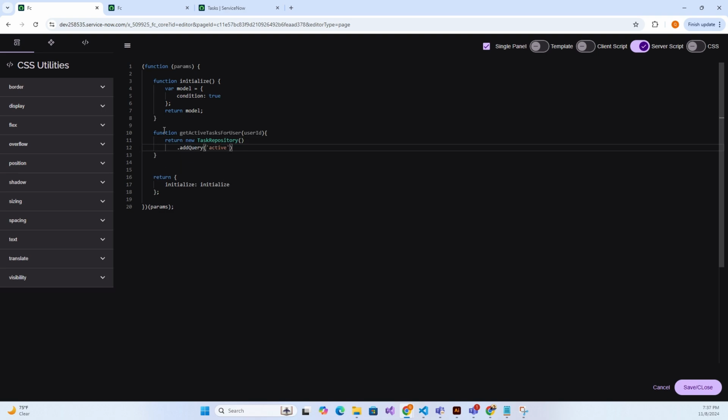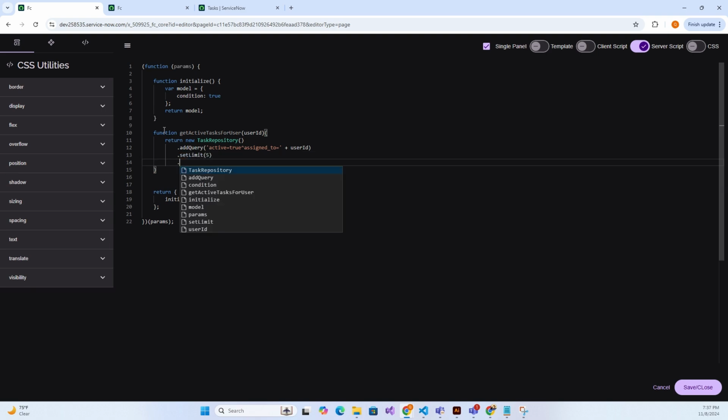We want to pass in the encoded query. Active is true, and assigned to is the user ID. Here we don't want all the records back, so let's set a limit. And then we want to get multiple. Here we want to pass in the true flag. This allows us to serialize the glide record object so that it can be returned to the front end.